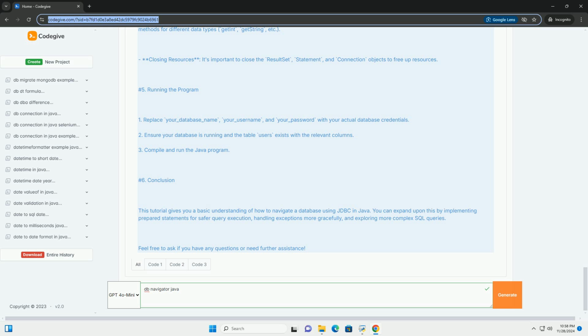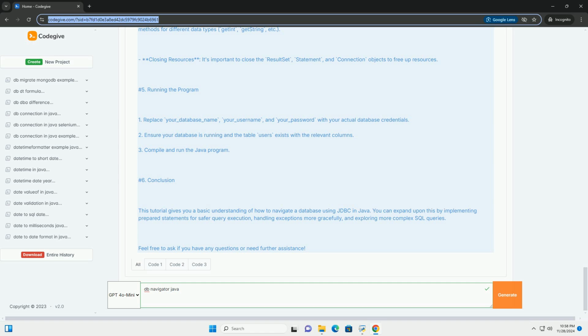Navigating the result set: the ResultSet object provides methods like next to iterate through the results. You can retrieve data using methods for different data types, getInt, getString, etc. Closing resources: it's important to close the ResultSet, Statement, and Connection objects to free up resources.